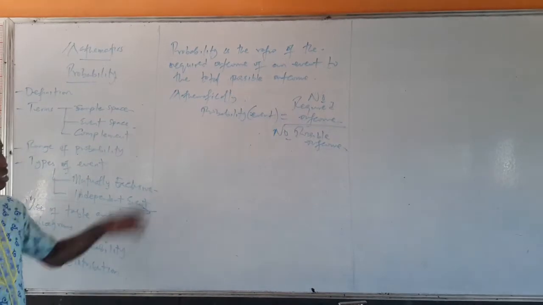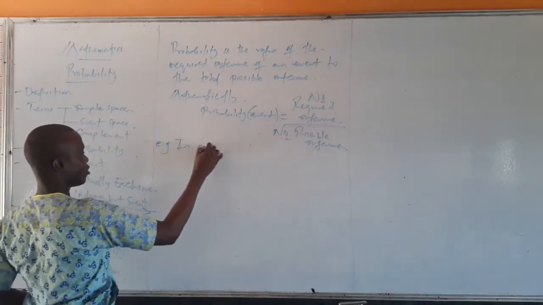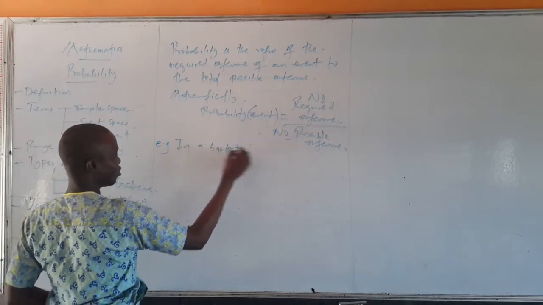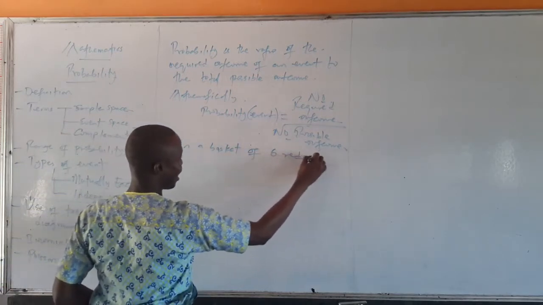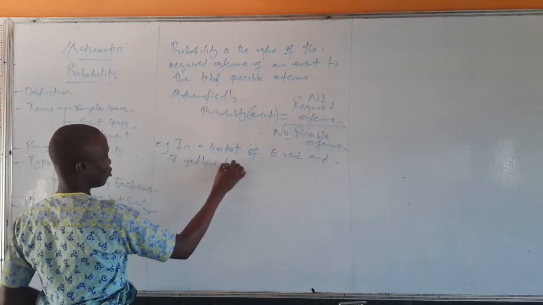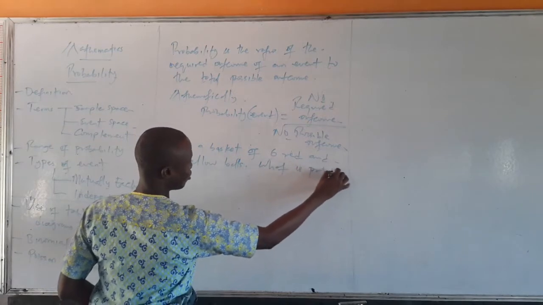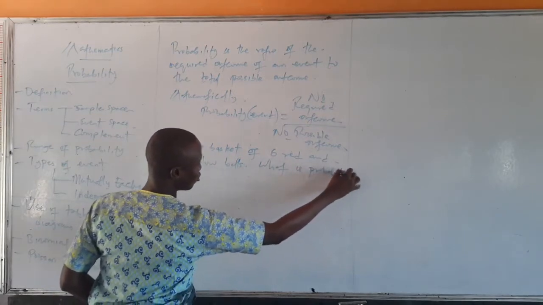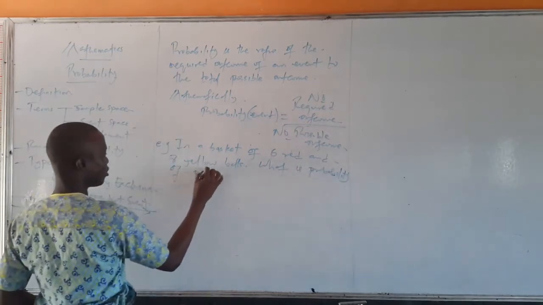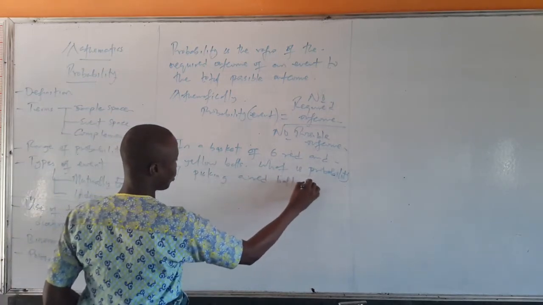So what does this really mean? If you have a basket, for example, with 6 red and 8 yellow balls, what is the probability of picking a red ball randomly?